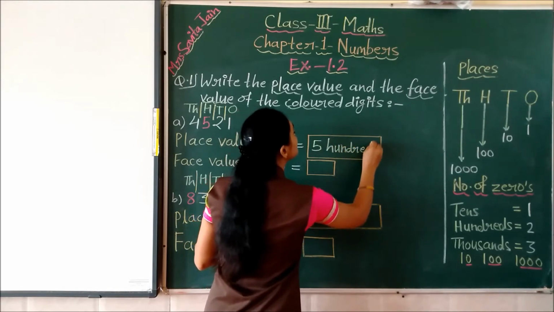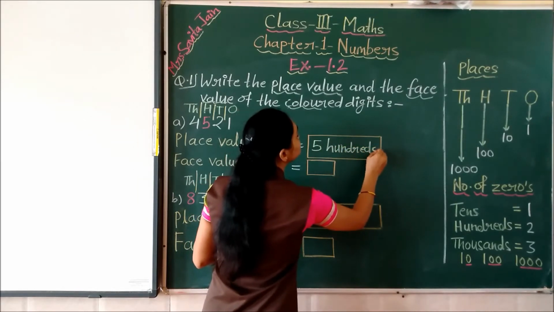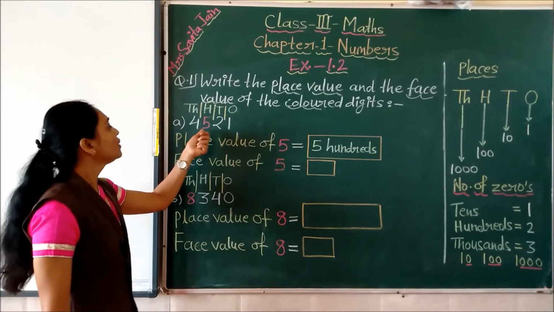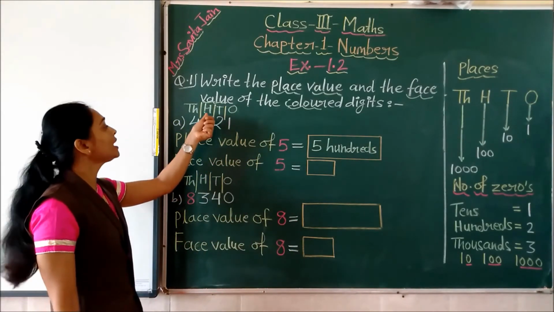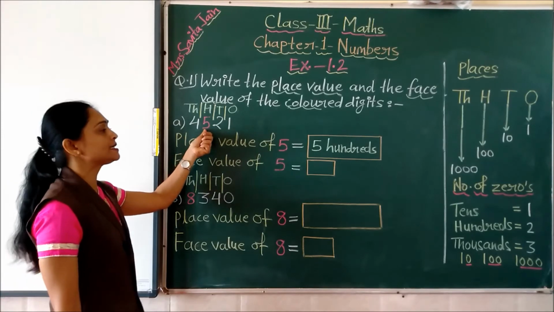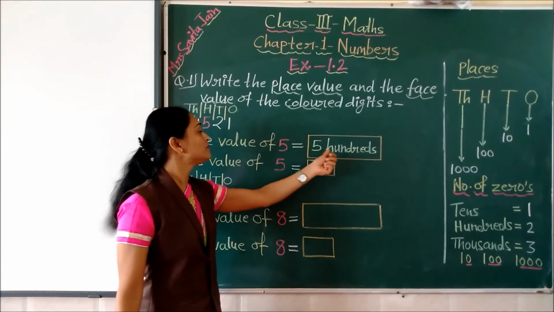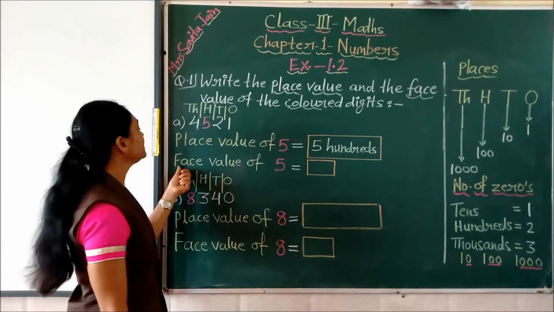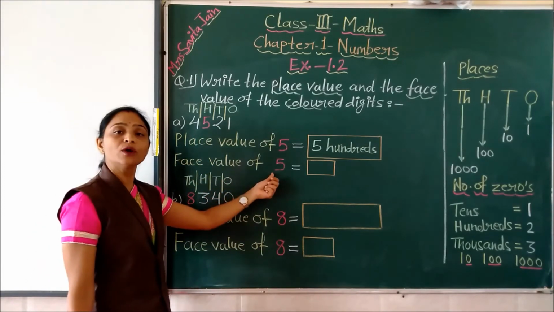Yes children. So this way we may write the place value of the digit which is written on hundreds place, writing the digit and then hundreds. 5 hundreds. And then we have to write now face value of 5.